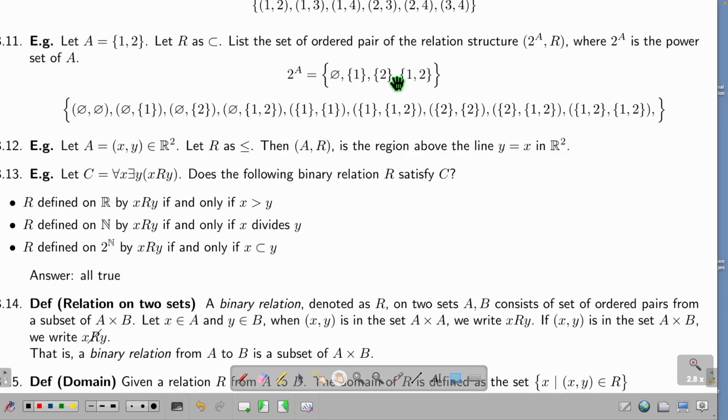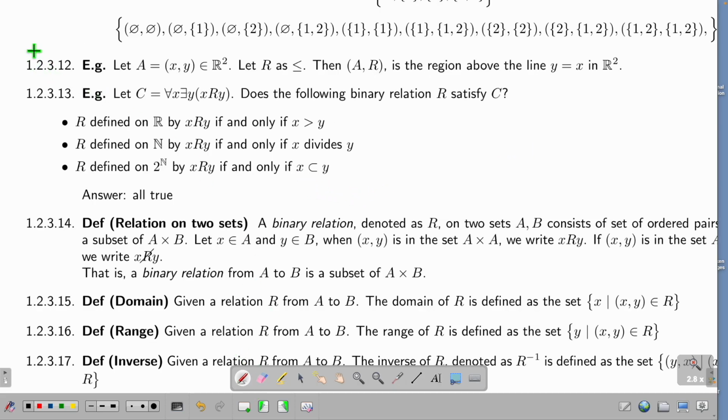Okay. Again, {2} is a subset of itself. 2 exists here. So okay. {1, 2} and {1, 2} are the same thing, so it is a subset of itself. So this big chunk of stuff is a relationship. This is the part that makes set theory complicated, because now I mixed up so many things. So that's all for today. I will just stop here.